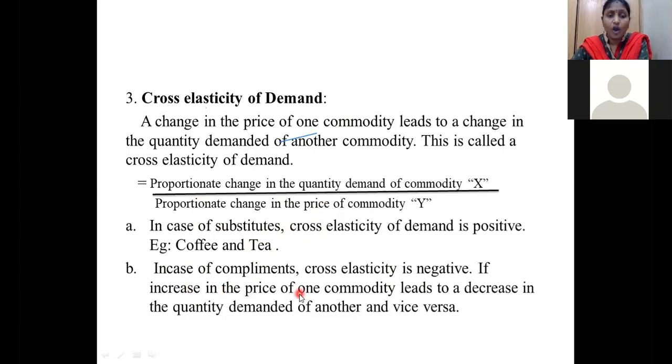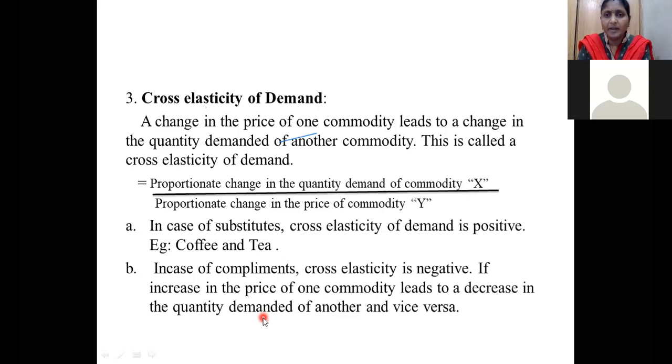In the case of complementary goods, I have told you, inkjet printer and inkjet cartridge. If I am going to buy an inkjet printer, it means I need the inkjet cartridge also. If I am going to buy a car, it means I need to buy petrol also. If I am going to buy a bike, it means I need to buy petrol also.